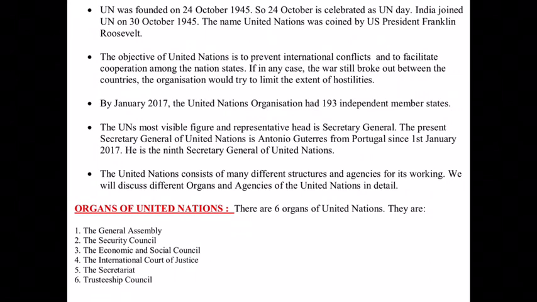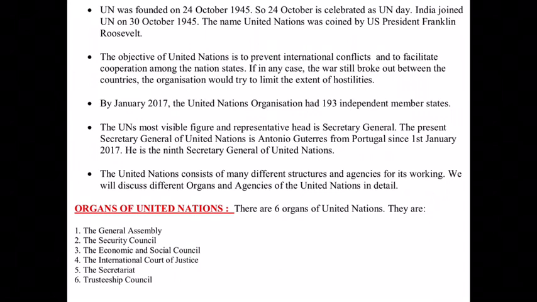Okay. Next we are coming to the objectives. The objective of the United Nations is to prevent international conflicts, that is the wars going on between the countries, the clashes going on between the countries, the fights going on between the countries. So this is the main objective, to prevent such conflicts, such wars, and to facilitate, that is to increase, cooperation among the nation states. All those states which are the members of the United Nations should have good cooperation among themselves in all the fields.